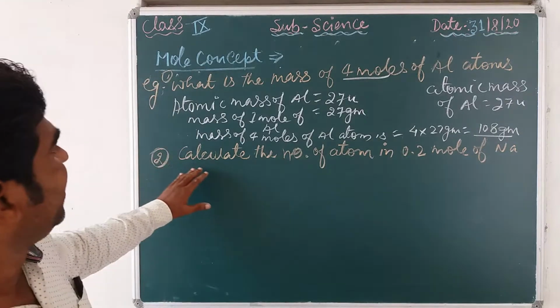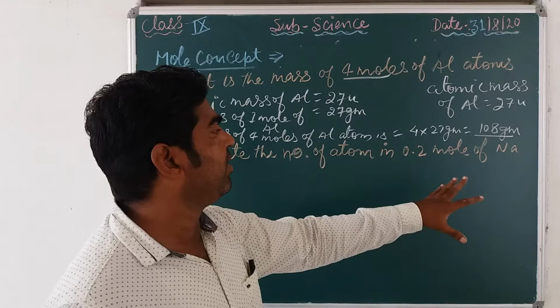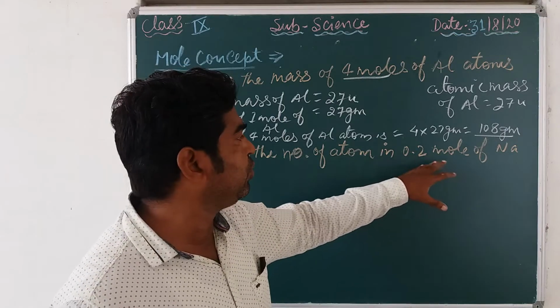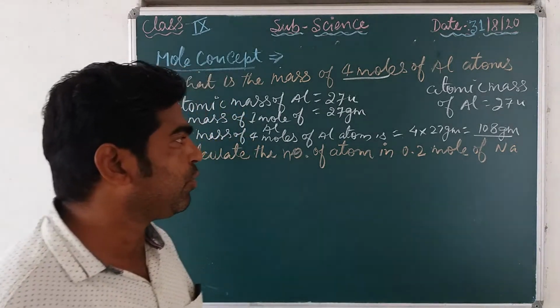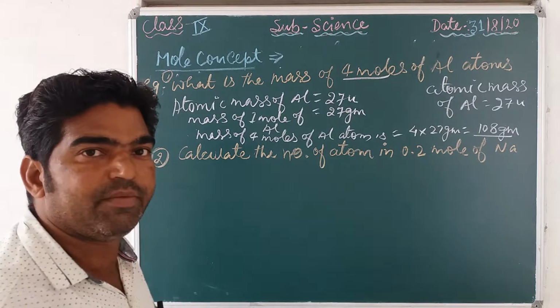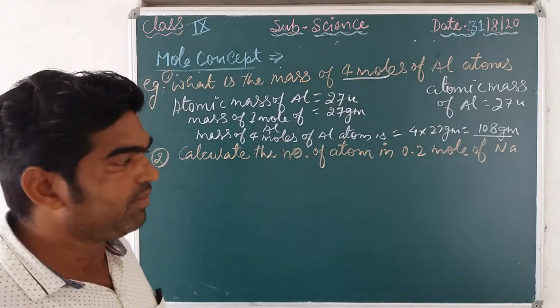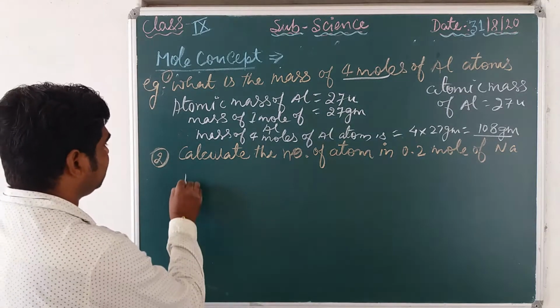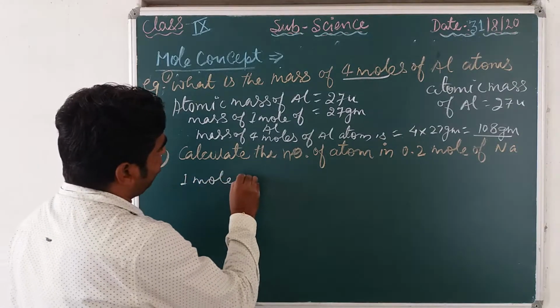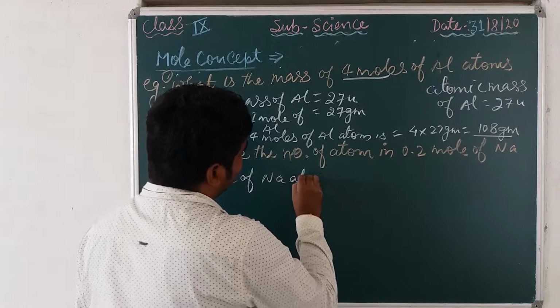Now next, calculate the number of atoms in 0.2 moles of sodium. Now we know the number of atoms is equal to what? Suppose 1 mole of sodium atom.